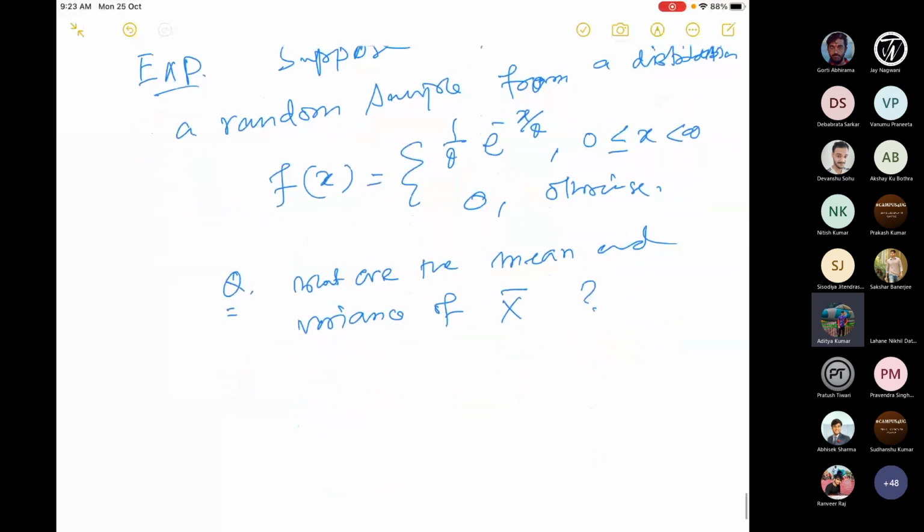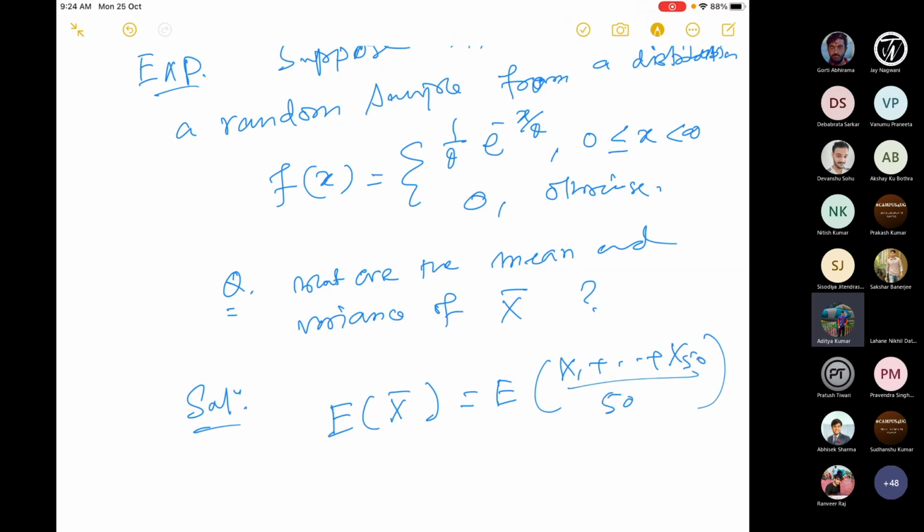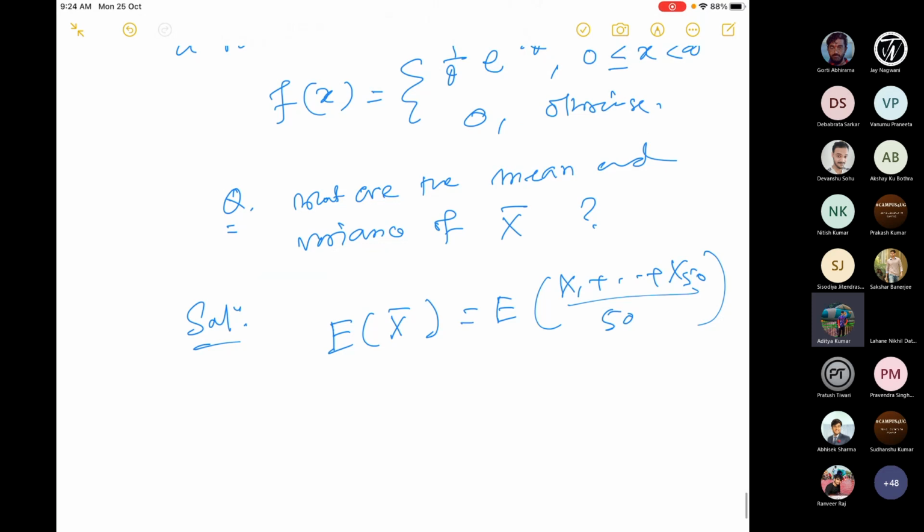So what is the solution? What is E of x bar here? This is E of (x1 plus ... plus x50) by 50, the sample mean x bar.